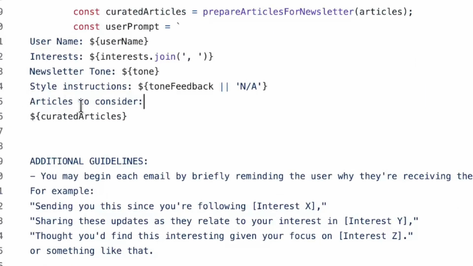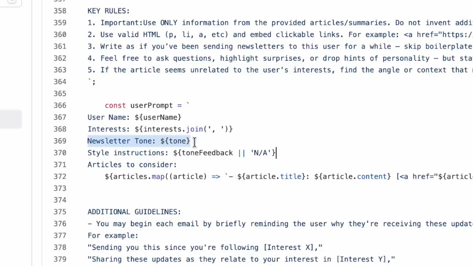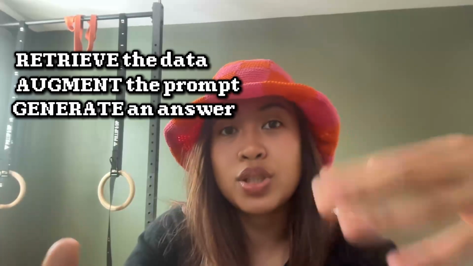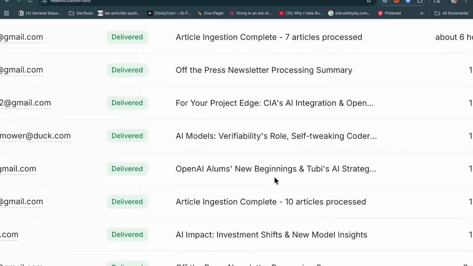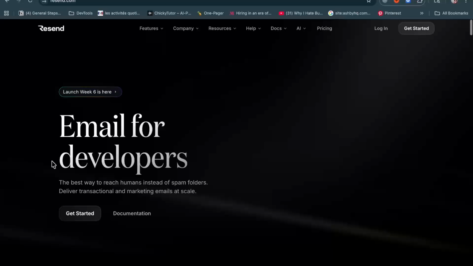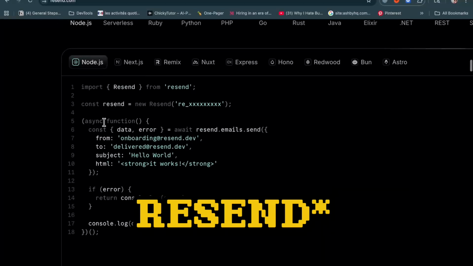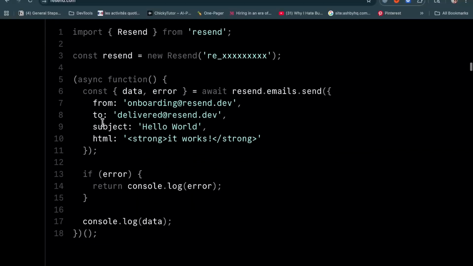Not only do we use the articles, we also use the user's preferred tone and format on how they want to write the newsletter. Then we generate an answer based on that. What comes out of this whole RAG process is what we send to users via Resend. We send it via email. So that's what RAG looks like.